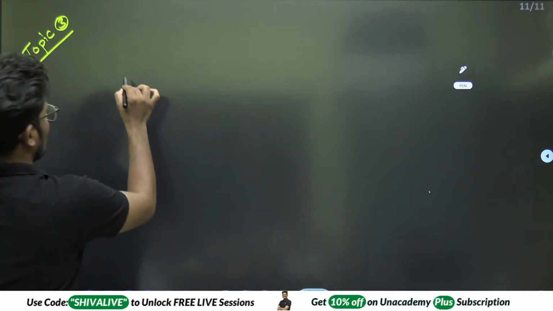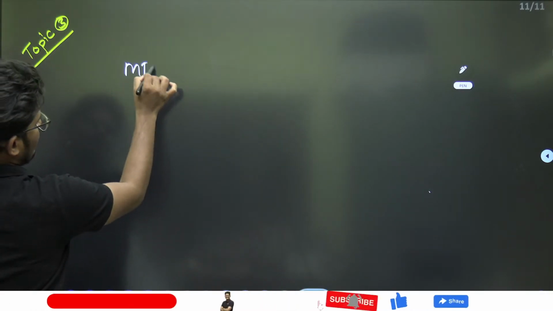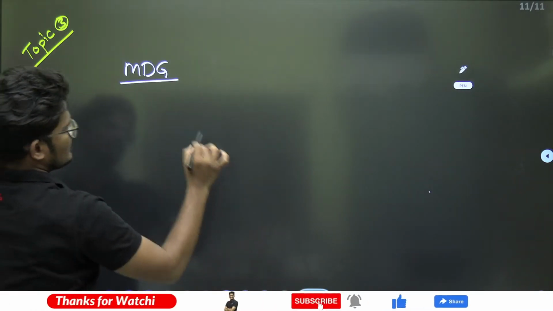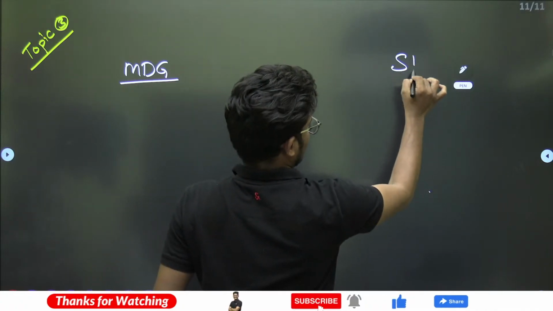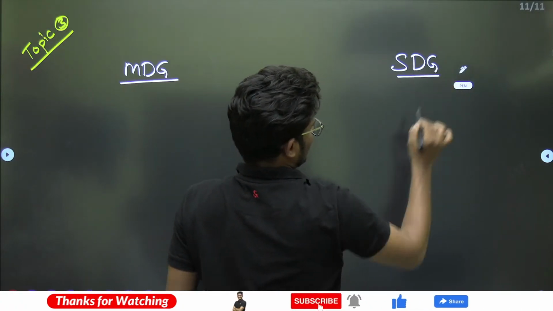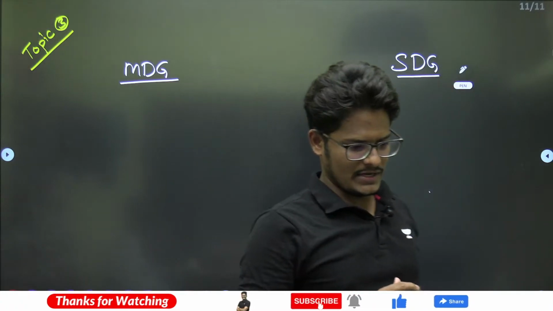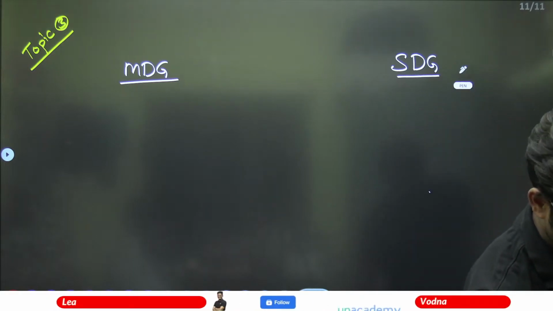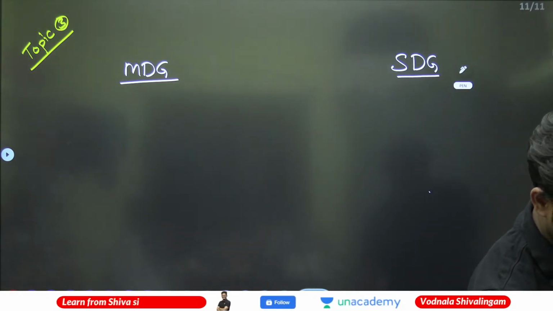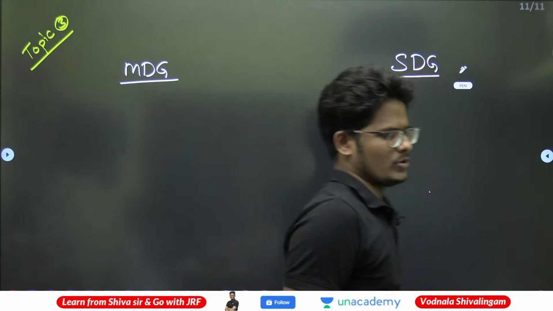Millennium Development Goals and Sustainable Development Goals: when they started and what the period is. I want to know both.